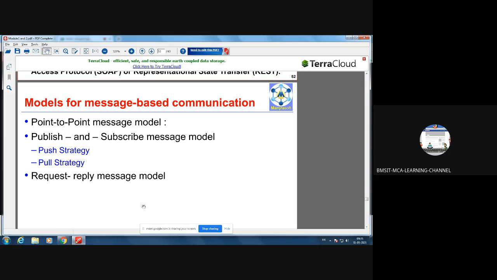Under system models, we have two types, client server model and peer-to-peer model. In the peer-to-peer model, each computer within the network has the capability to act as both client as well as server. When it is making a request, it becomes client. When it is servicing the request of another node, it becomes server. Don't get confused.